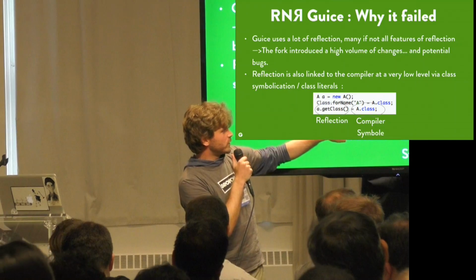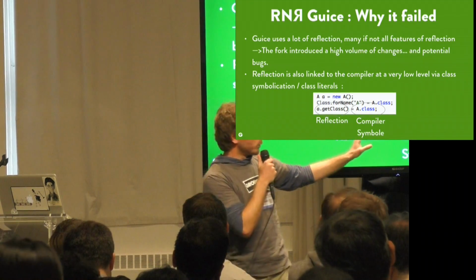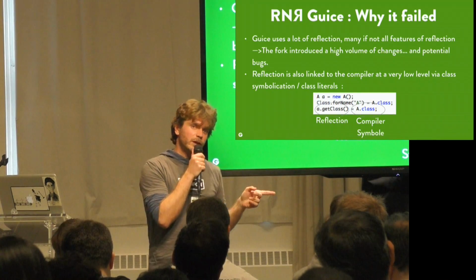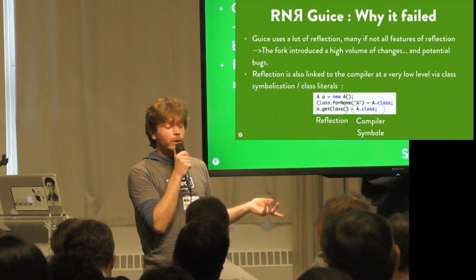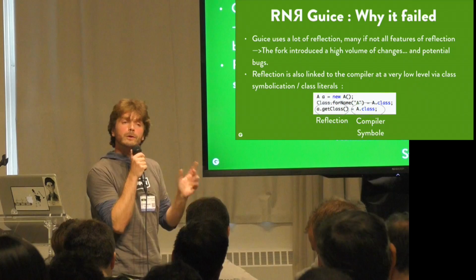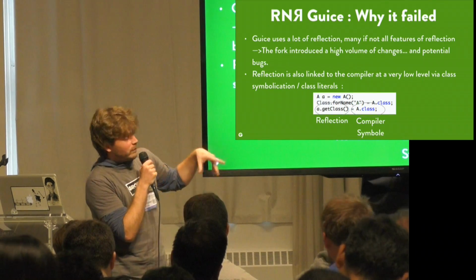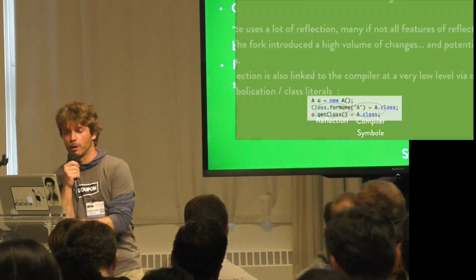In the same way you could say instance.getClass(), and this is also a reflection call. And what you would get is exactly the same thing as A.class, which is not a reflection call, which is actually a symbol understood directly by the compiler. And there is no way we could do this kind of equivalence with our own reflection classes. So we've been like hitting a wall.